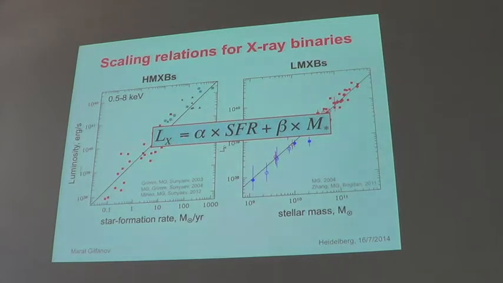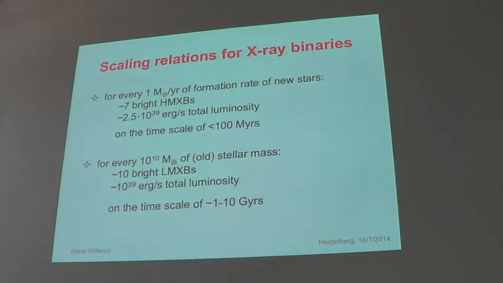So the total luminosity is a sum of the component related to high mass X-ray binaries, to star formation, plus, it's a linear combination, plus the low mass X-ray binaries component. There are some subtleties. This factor is fine, but this factor may depend on the age of the elliptical galaxy or the stellar population. Like there may be differences, as discussed already, between a 1 giga-year-old population and a 10 giga-year-old population. But this is, again, beyond this talk.